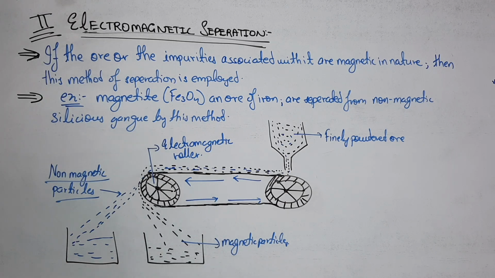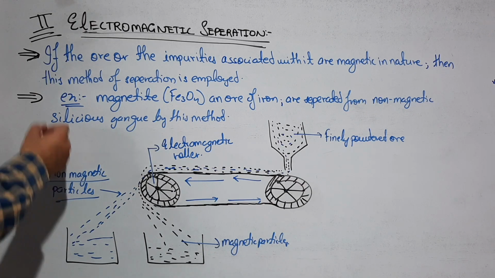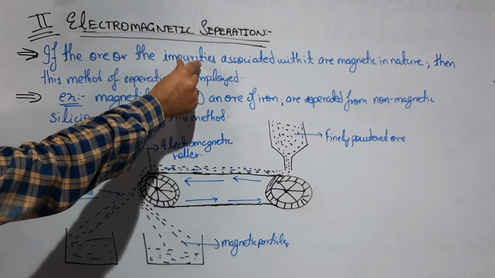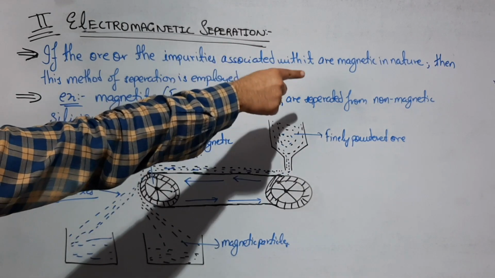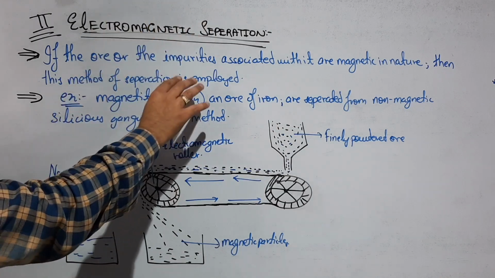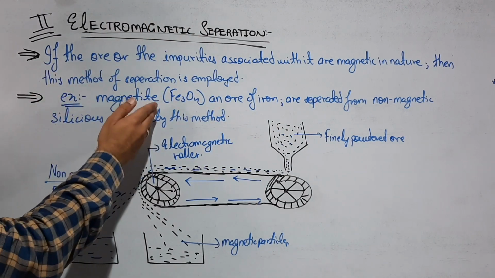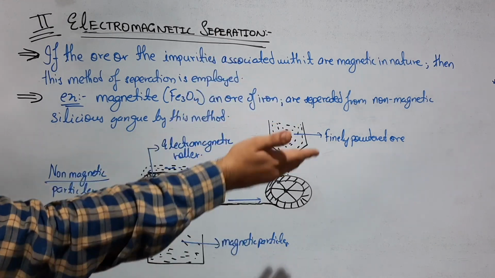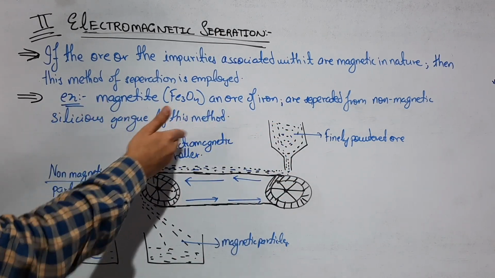Just see the first point: if the ore or the impurities associated with it are magnetic in nature, then this method of separation is employed. For example, magnetite, Fe3O4, an ore of iron, is separated from non-magnetic siliceous gangue by this method.